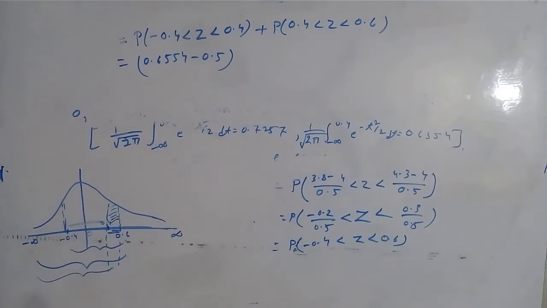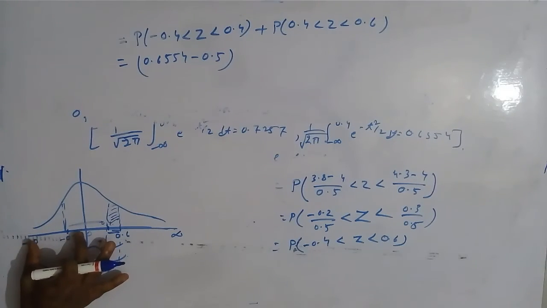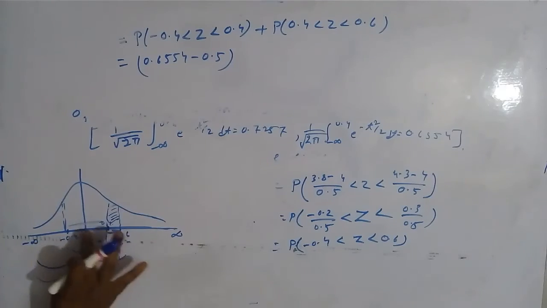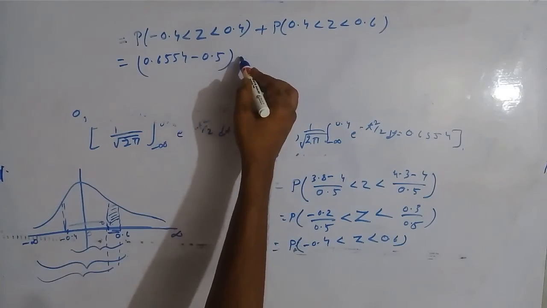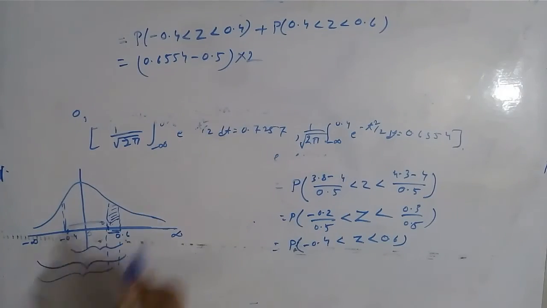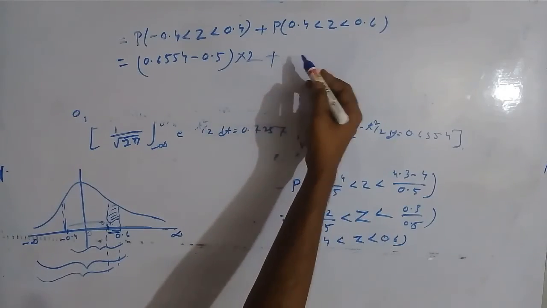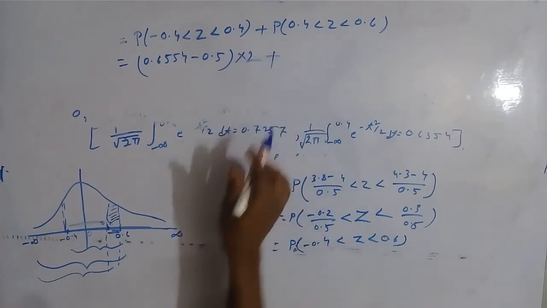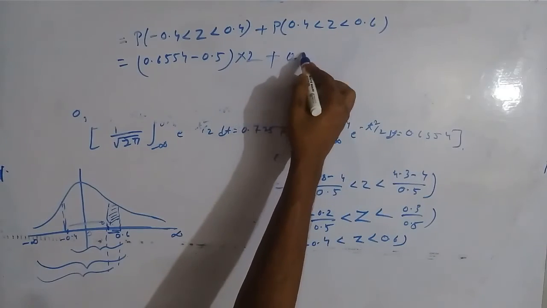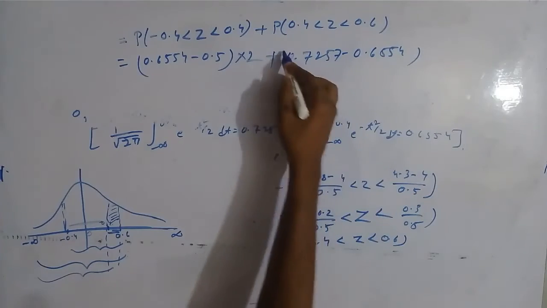If we do this, then we will get the area under 0 to 0.4, and this is multiplied by 2, then we will get minus 0.4 to 0.4. Plus, to get this area we have to subtract this area from this area, that is 0.7257 minus 0.6554.